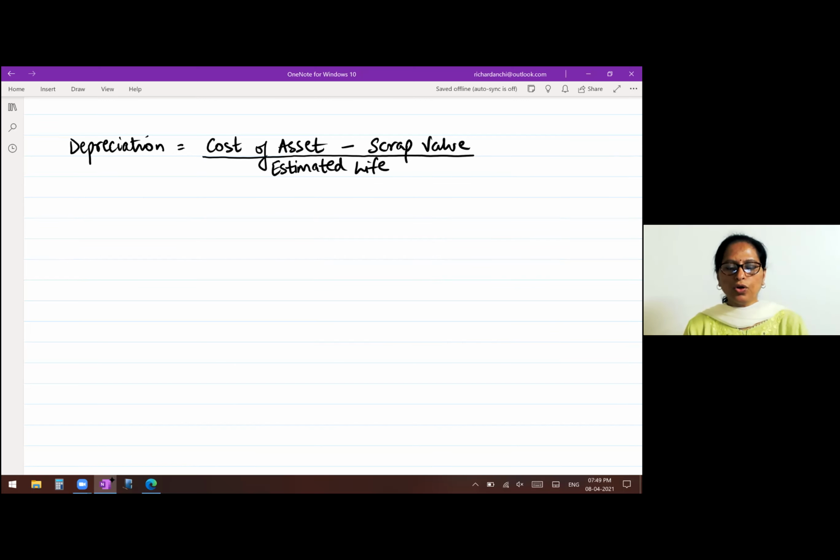Given in the problem, cost of the asset is 1,65,000. Installation charges are 15,000. So we have to add together, and scrap value is 30,000. So minus 30,000 upon 10. Estimated life of machinery is 10.